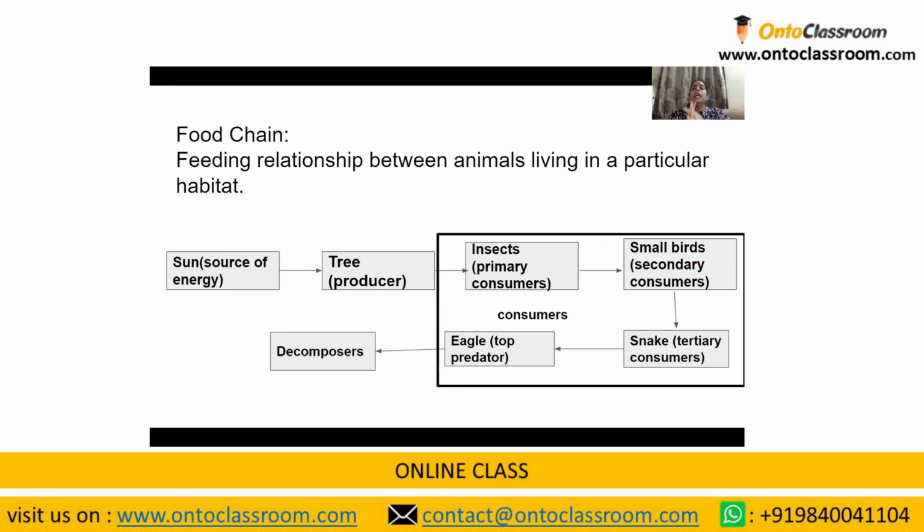So these microorganisms, what do they do? Whenever any living thing, it could either be a tree or an insect or a bird or a snake or an eagle, whichever dies in this particular food chain, these decomposers will act on them.